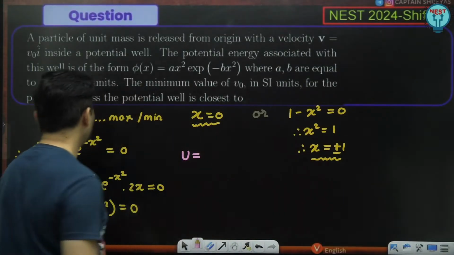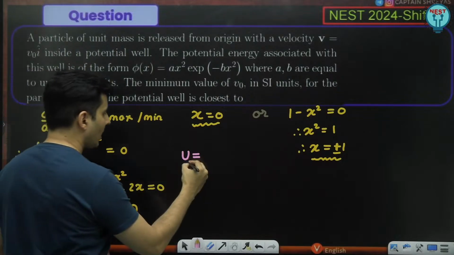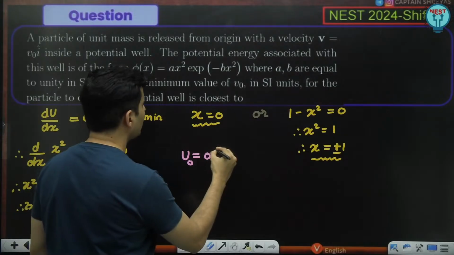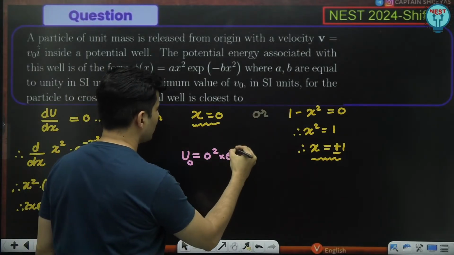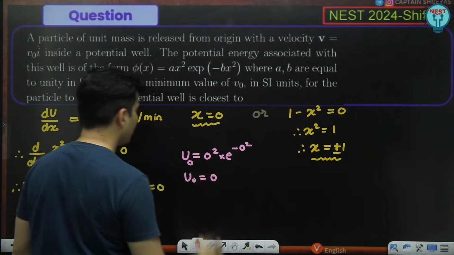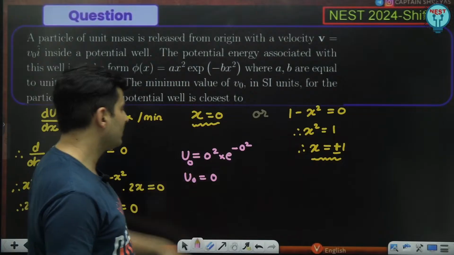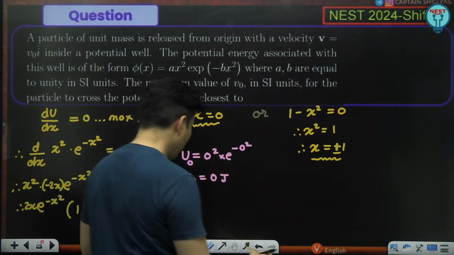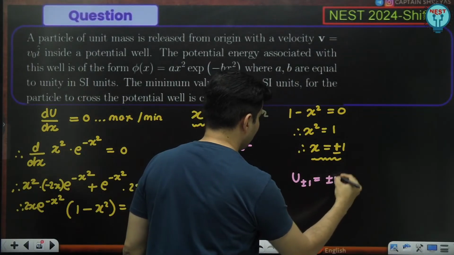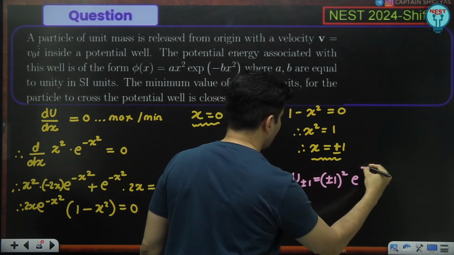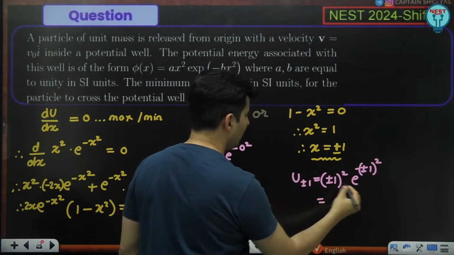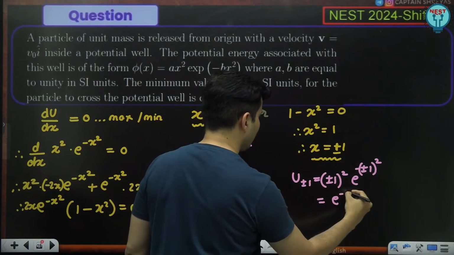So the potential energy will be 0. At 0, how much will it be, guys? Just use this value. It will be 0 square multiplied by e raised to minus 0 square, which is basically 0 joules. Okay, so at 0, it is 0 joules. Perfect. And over here, potential energy at plus or minus 1 will be plus or minus 1 square into e raised to minus 1 square. So how much will it be, guys? It will be nothing but e raised to minus 1.